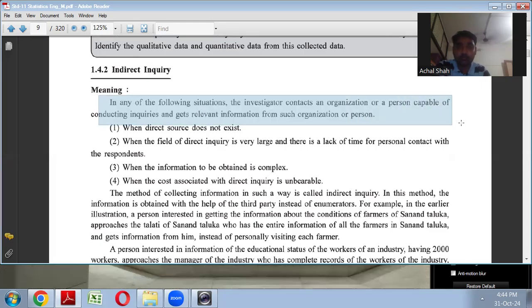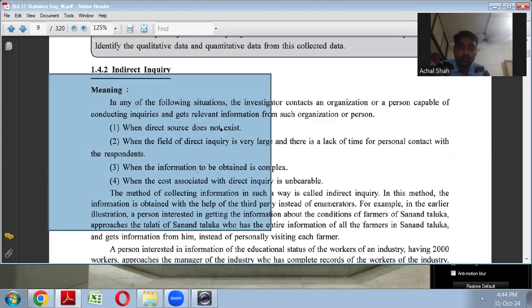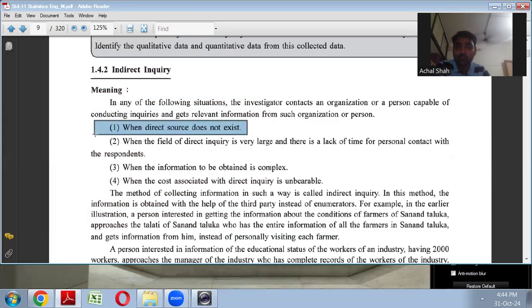Here indirect information is collected, means this method is useful when your direct source is not existing, or your field of direct inquiry is very large, so there is no time to have personal contact with them.